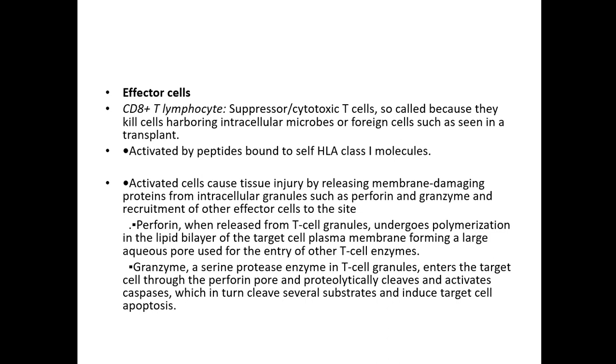So this perforin, which is released from the T cell granule, undergoes polymerization in the lipid bilayer of the target cell plasma membrane and forms a large aqueous pore, which is used for the entry of other T cell enzymes. So this perforin will form a large aqueous pore over this target cell, and through this pore other T cell enzymes are entering into the target cell. So granzyme is a serine protease enzyme in the T cell granules, which enters the target cell through this perforin pore and proteolytically cleaves and activates caspases, which in turn cleave several substrates and induce target cell apoptosis.